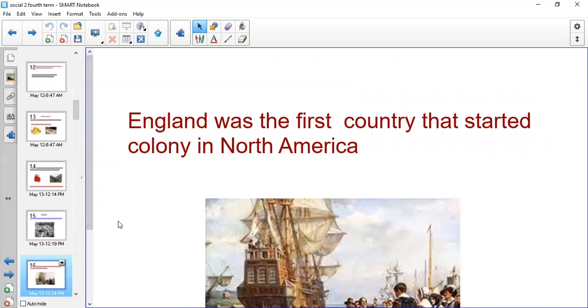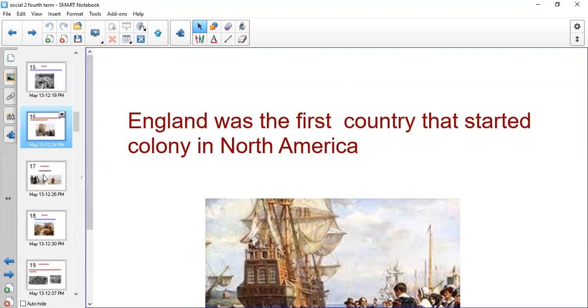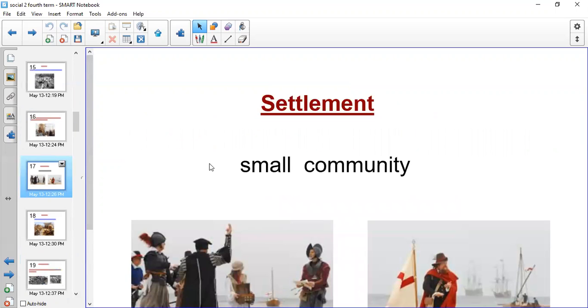The first country that started colonies in North America was England. England was the first country to send many families from England itself, from Europe, to settle in North America. Their colonies started with a settlement or a small settlement. What is the meaning of settlement? They started with a small community.